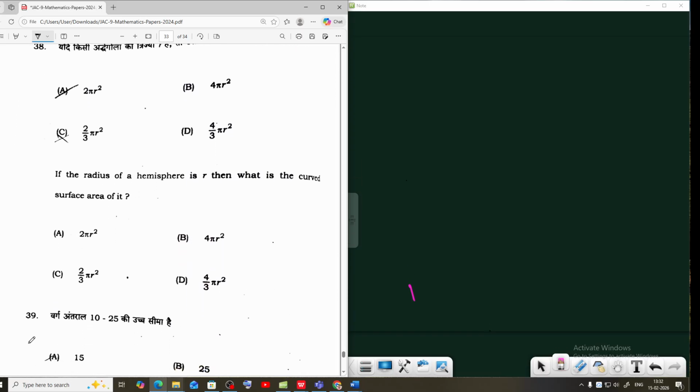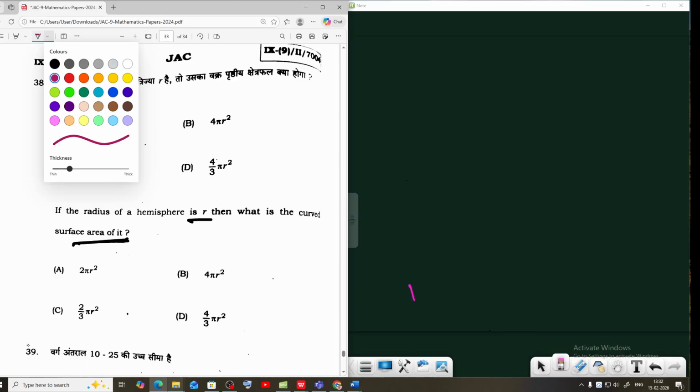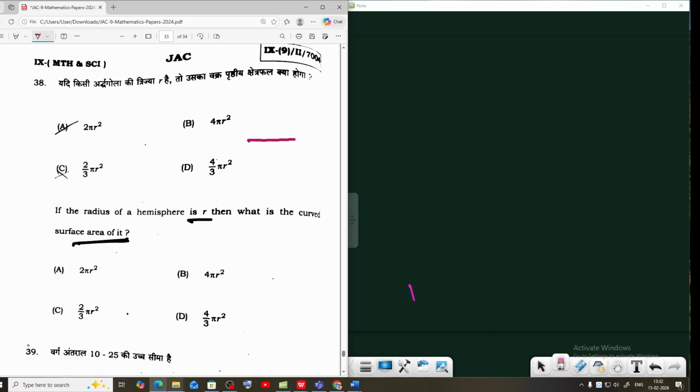Next, the third last question on hemisphere. If the radius of a hemisphere is r, what is the curved surface area of the hemisphere? First we can draw the hemisphere.